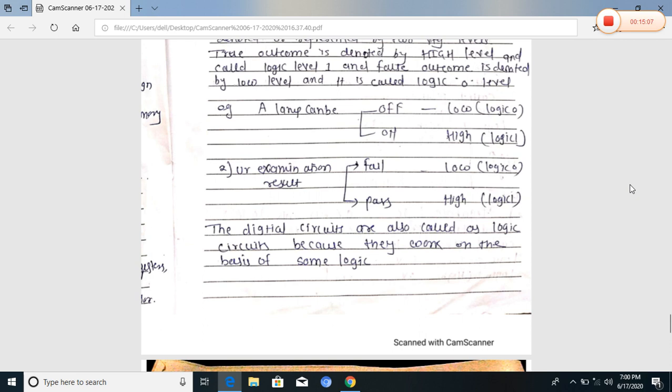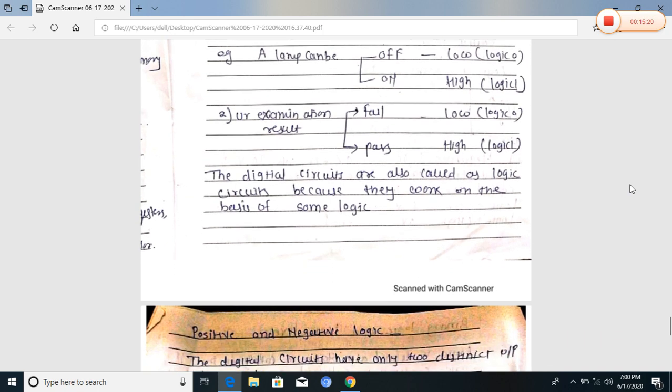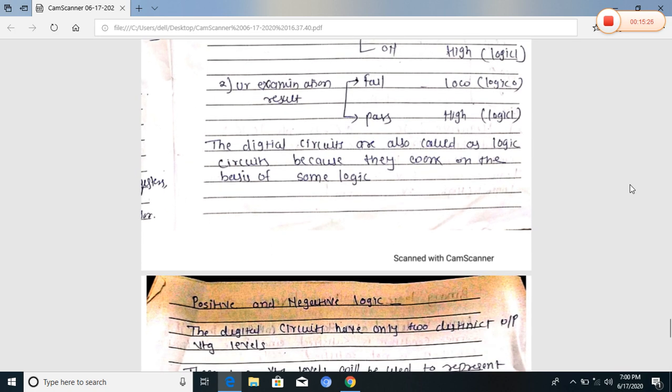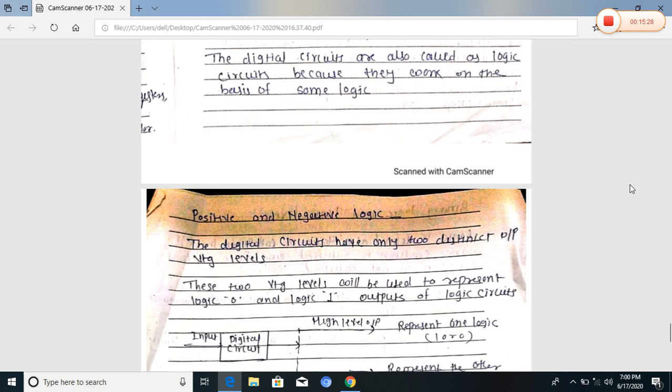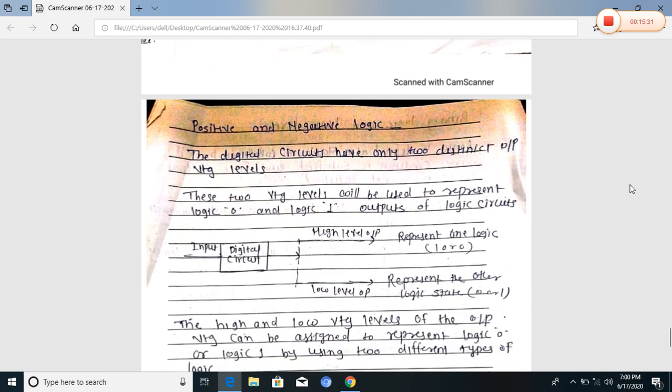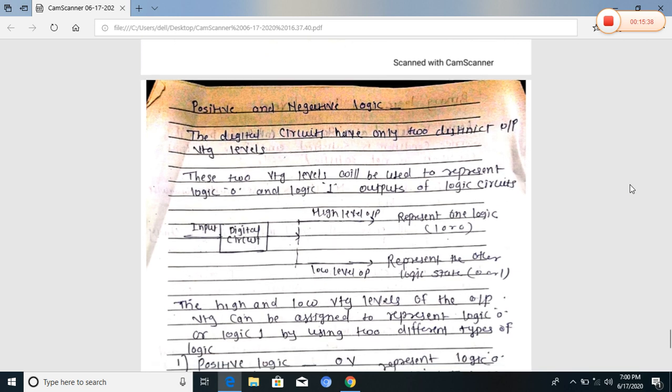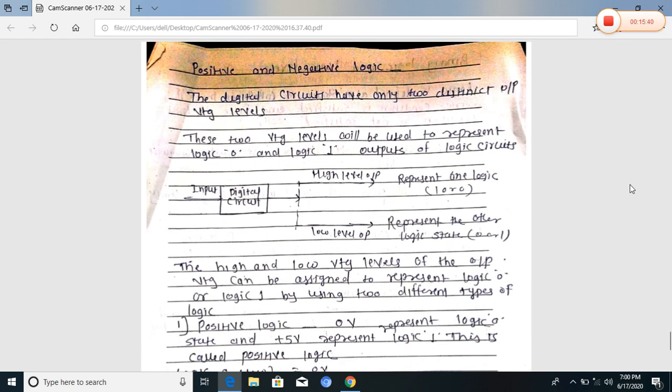Take another example, your examination result. There are two possibilities, fail and pass. Fail is the low level, logic 0, and for pass the voltage level is high, meaning logic 1. Digital circuits are also called logic circuits because they work on the basis of some logic, and that logic is positive logic and negative logic. Digital circuits have only two distinct output voltage levels: logic high level, that is logic 1, and low level, that is logic 0.